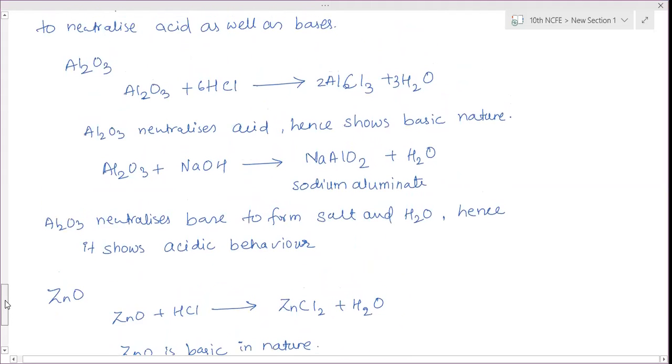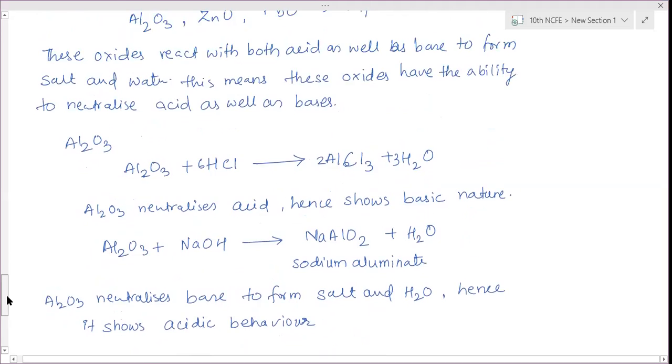Sometimes they will mention the name by taking the example of aluminum oxide. Explain the amphoteric nature of aluminum oxide with the help of chemical equations, or explain the amphoteric nature of zinc oxide with the help of chemical reactions. So you need to know both the reactions, and there you have to explain both the reactions. Is it clear?